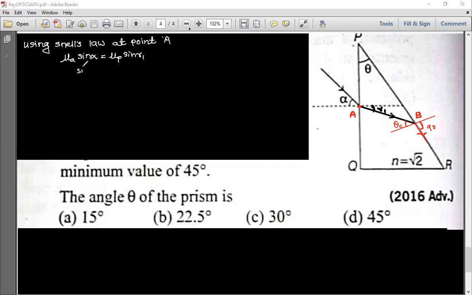So sine 45 is equal to mu p, root 2, into sine of r1. Sine 45 is how much? 1 by root 2, and this is equal to root 2 into sine of r1.